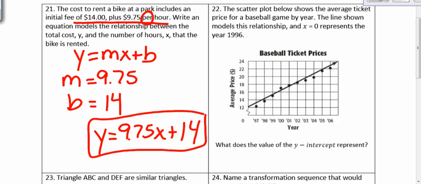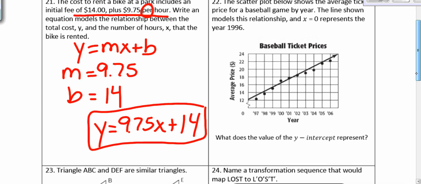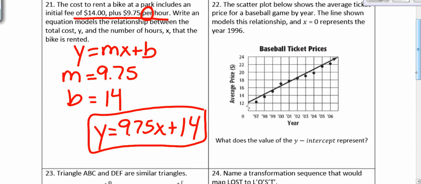22. The scatter plot below shows the average ticket price for a baseball game by year. The line shown models this relationship, and x equals 0 represents the year 1996. What does the value of the y-intercept represent? So here is the y-intercept. That's where it's crossing the y-axis.